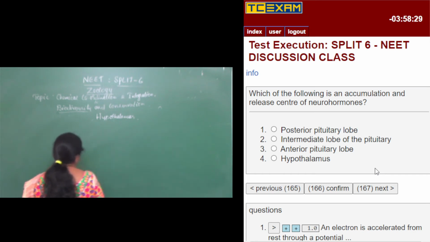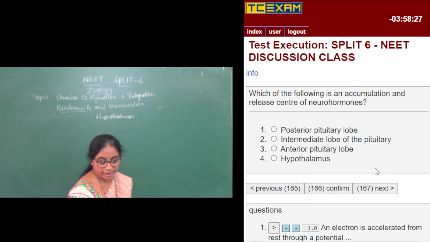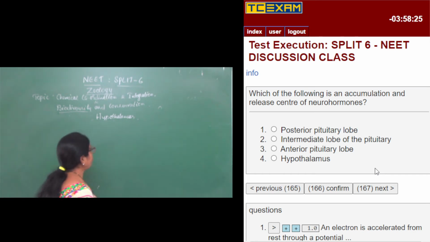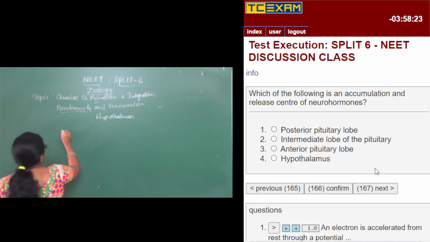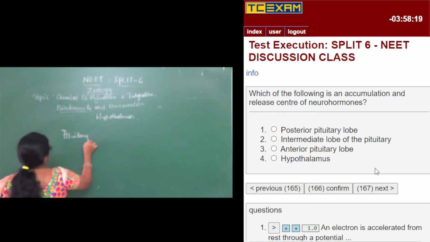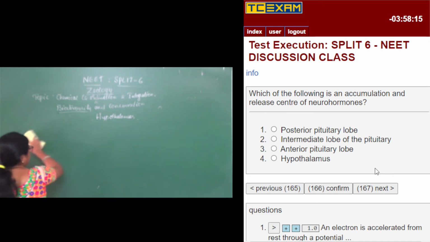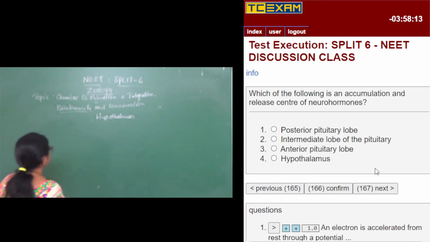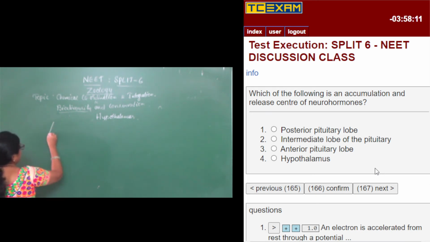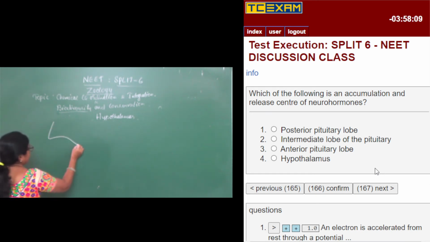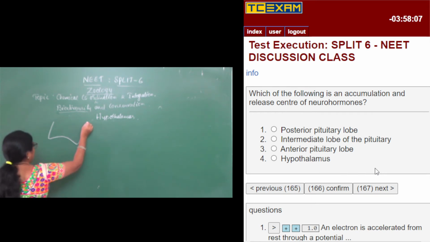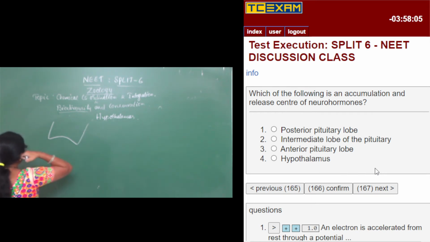One is called the adenohypophysis or the anterior lobe. I'll draw the diagram so that it will be easy for you to understand. There is secretion of hormones.